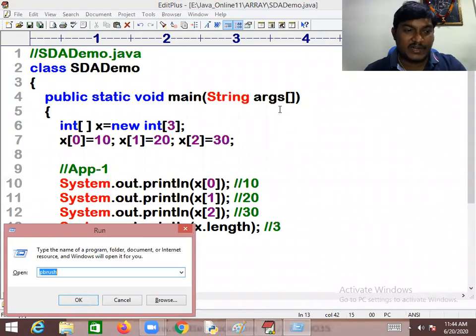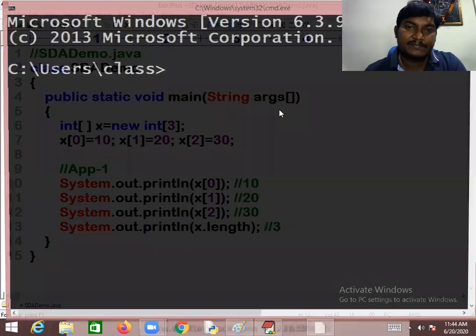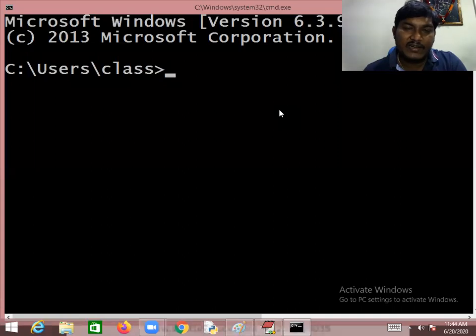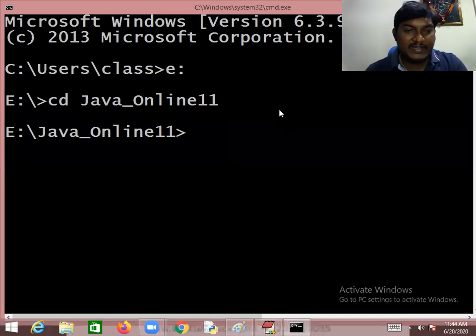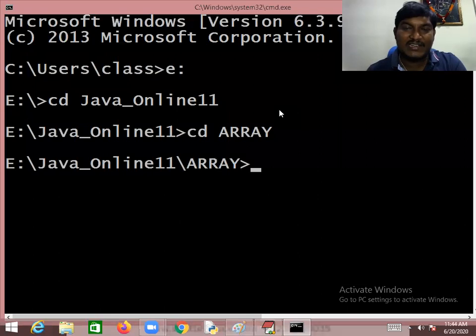Guys, I want to go to the command prompt. Where your programs exist, in the E drive, there is a folder we created called Java_Online_11. Inside this, we have created one folder called arrays. This is the location where we save the program.